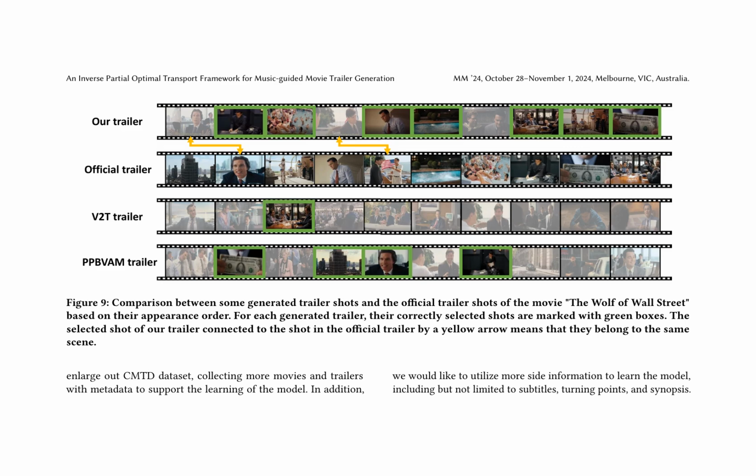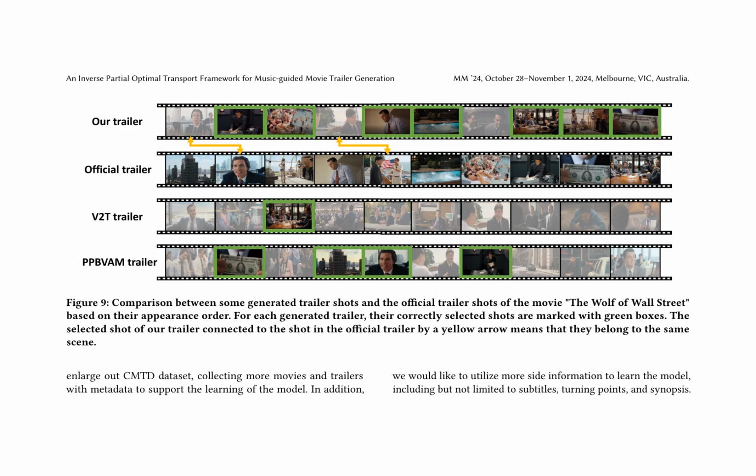The paper introduces an inverse partial optimal transport framework, PPBVAM, for music-guided movie trailer generation, which leverages the relationship between music and visual content to create a more engaging and coherent trailer. By aligning the visual content of the movie with the music, PPBVAM generates trailers that better reflect the overall tone and narrative of the film.